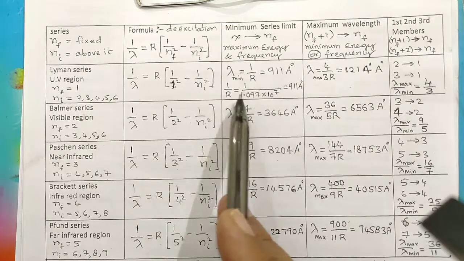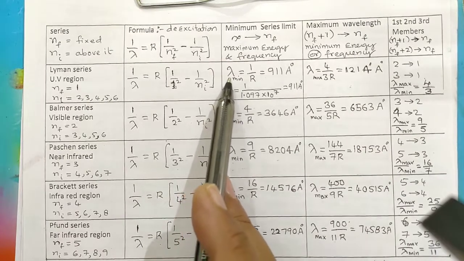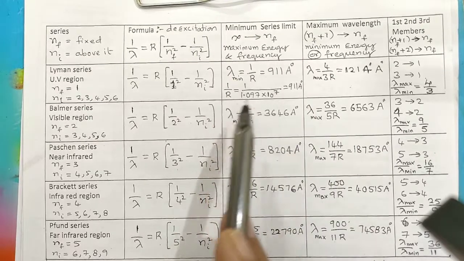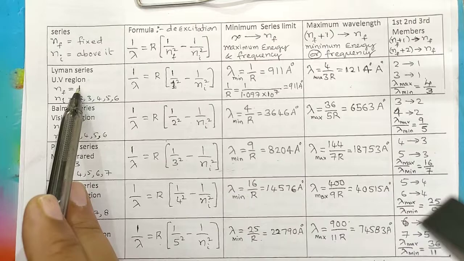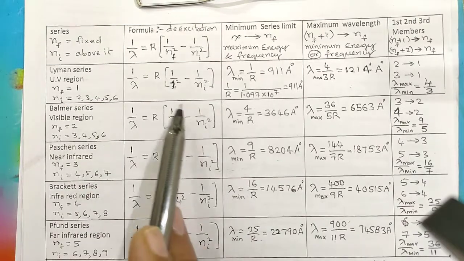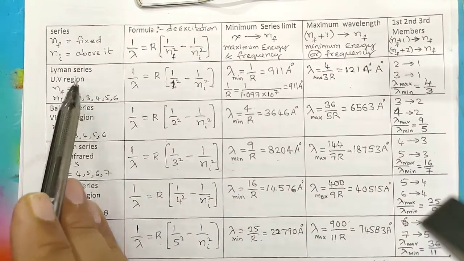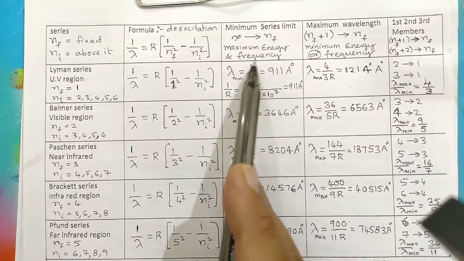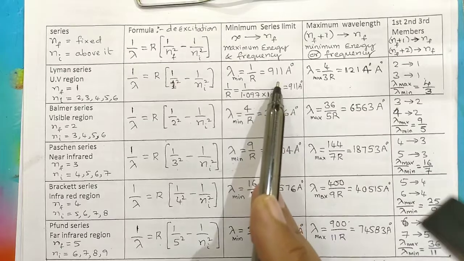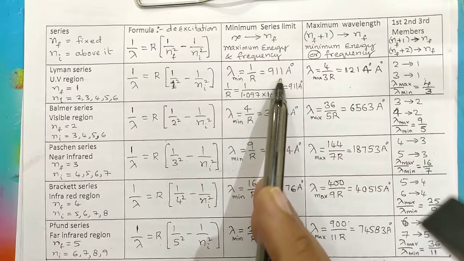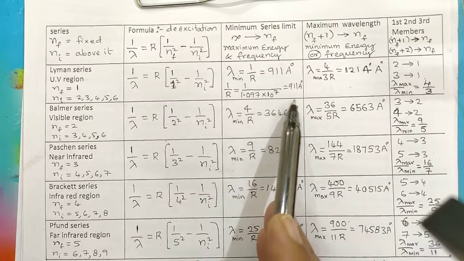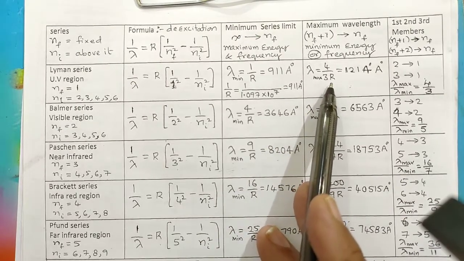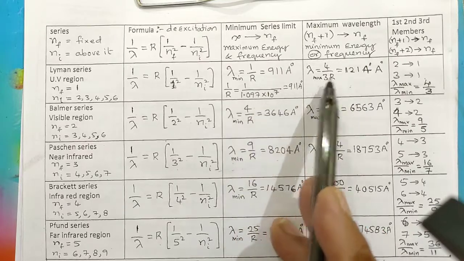So during a transition, minimum wavelength means maximum energy, maximum wavelength means minimum energy. So minimum wavelength comes when the jump happens from infinity to the first orbit. Minimum energy comes when it jumps from orbit 2 to 1. So minimum wavelength is 1 by R. You have to remember this value by heart. 1 by R, the reciprocal of the Rydberg constant, is 911 angstrom. You can approximately remember it as 910. And maximum wavelength comes out to be 4 by 3R. 1 by R you can write as 911 into 4 by 3, you will get 1214.